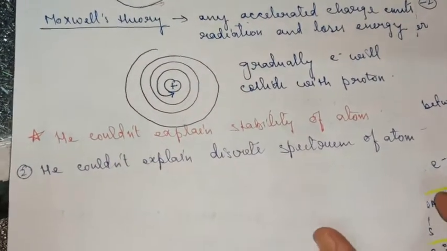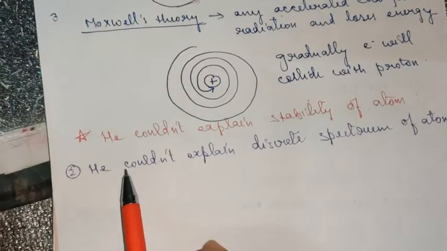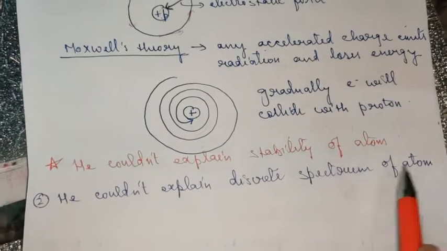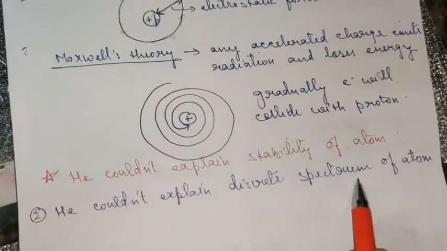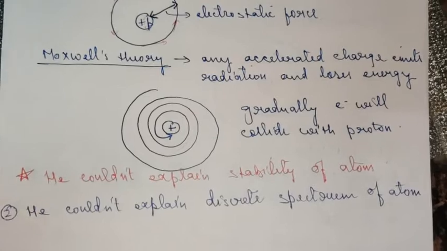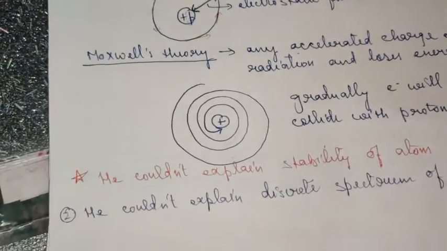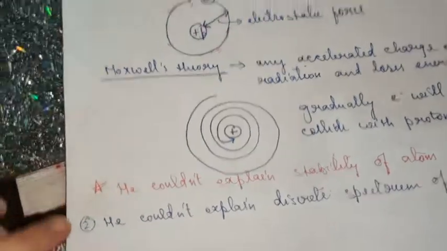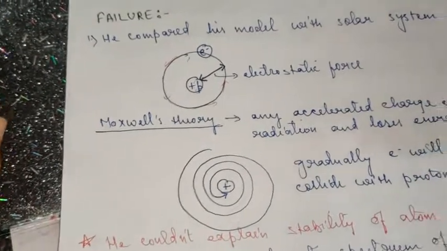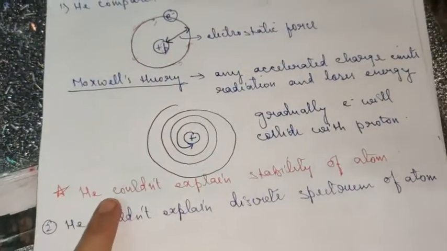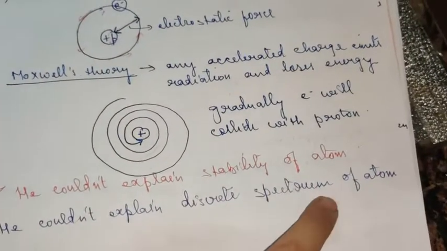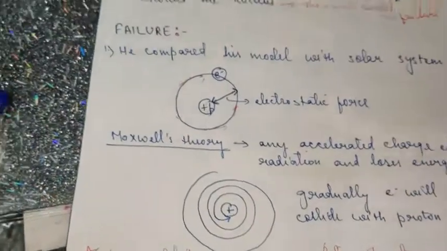And the second drawback, or second failure, was this: he could not explain the discrete spectrum of the atom. Now this topic, discrete spectrum, I'll be taking up later on in this chapter, because spectrum is a detailed topic and also a part of this chapter. So these were the two failures. If it is asked in your exam to quote the two drawbacks or failures of Rutherford, then first you'll mention he could not explain the stability of the atom. Second, he couldn't explain the discrete spectrum of the atom. So these were the two failures of Rutherford.